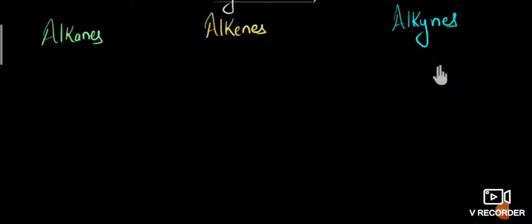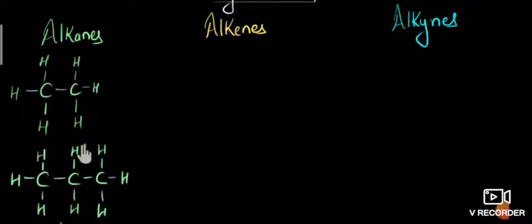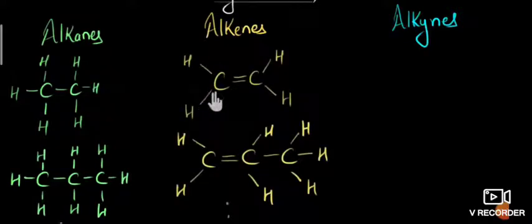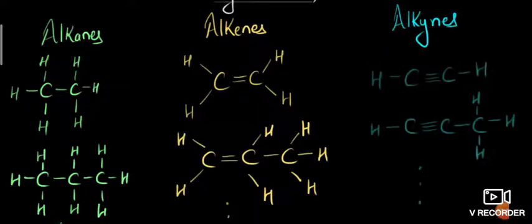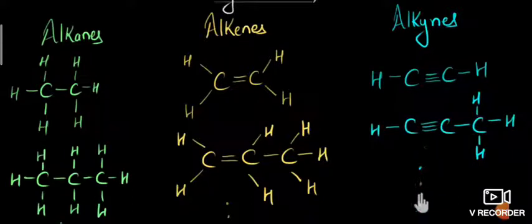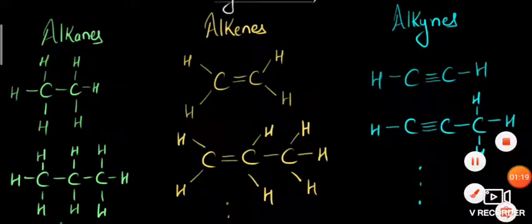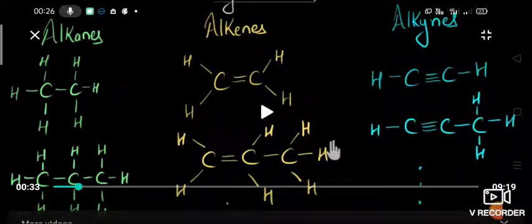When you see that, alkane is a saturated hydrocarbon, and alkene and alkyne are unsaturated hydrocarbons. Here is the example of alkane, alkene and alkyne. So alkene has a double bond, alkyne has a triple bond between the carbon atoms. When you see this example of alkane, here is the first example.